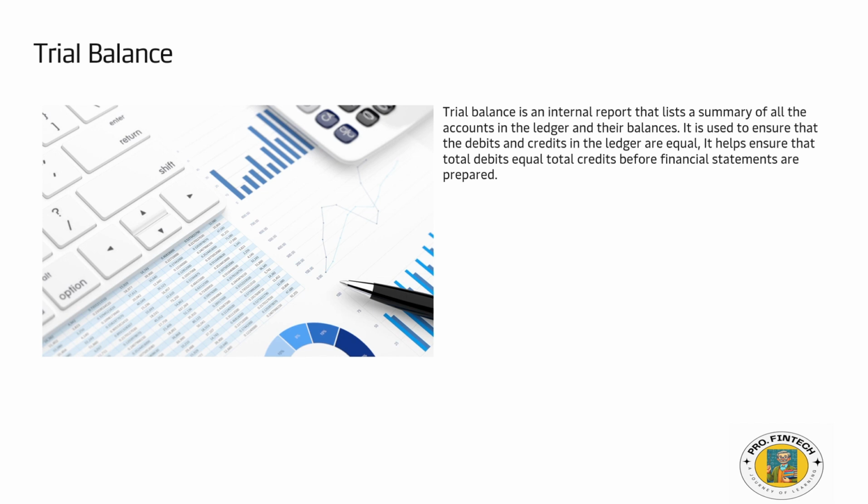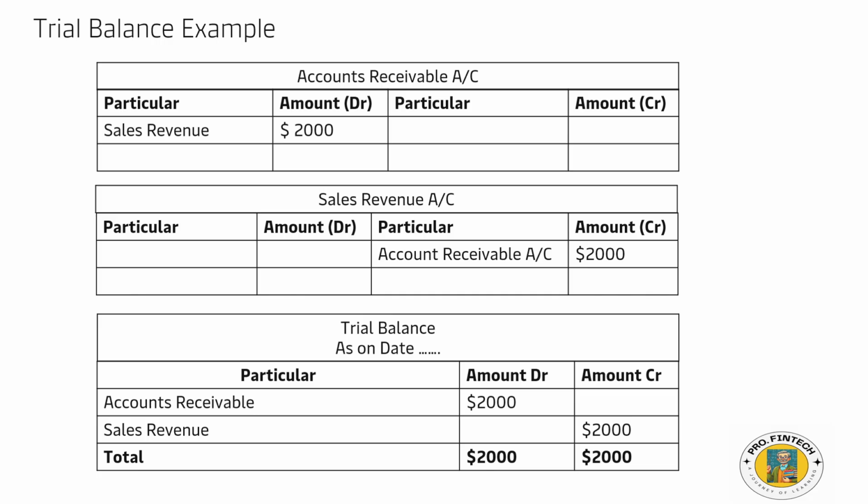Take an example. To move transactions from the general ledger to the trial balance, you will summarize the account balances from the general ledger. So we have already seen previously these general ledgers. The entries that were posted in the journal moved to the general ledger, and now from the general ledger they will move to the trial balance. So take the balances of these accounts from the general ledger and list them on the debit or credit side of the trial balance.